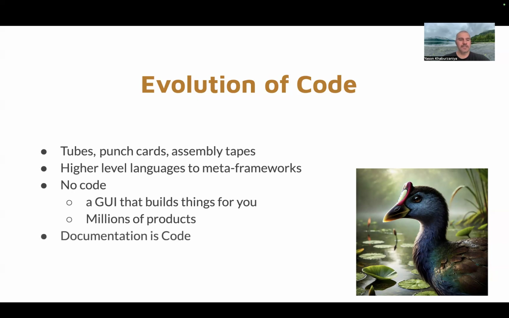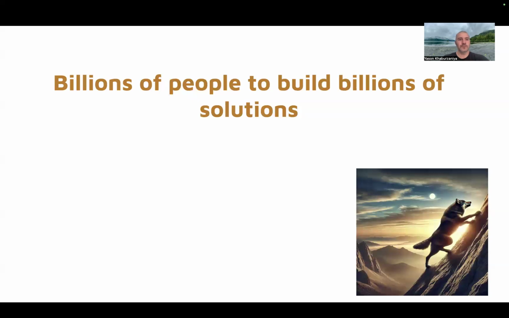But now with the advent of useful LLMs, we have documentation as code where you just write the requirements and execute. And with that, we'll be able to have billions of people building billions of solutions. One limitation that's hard to overcome is that the runtime performance is going to be slower than a fine-tuned algorithm.